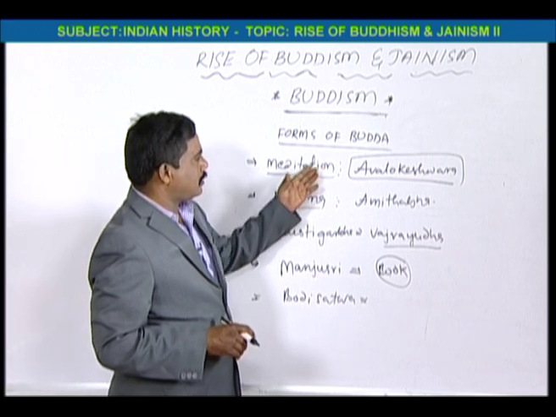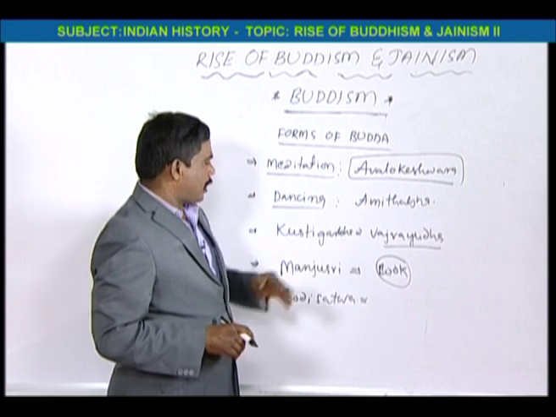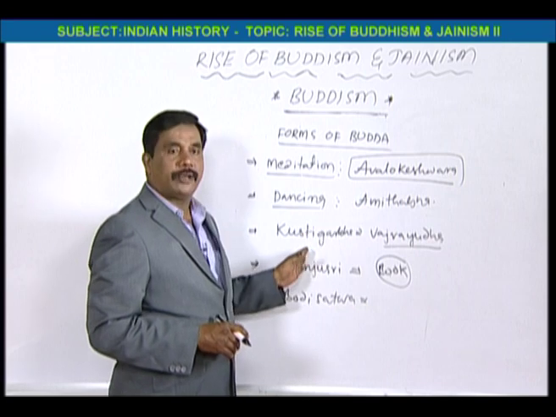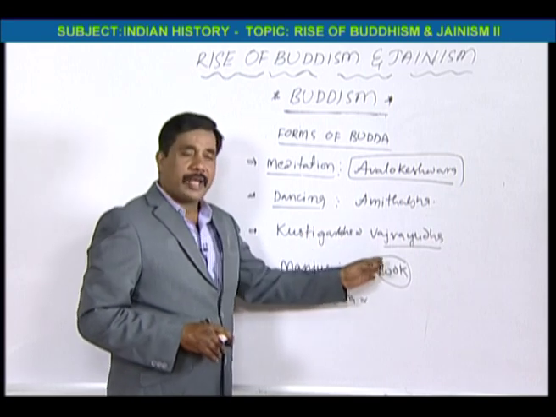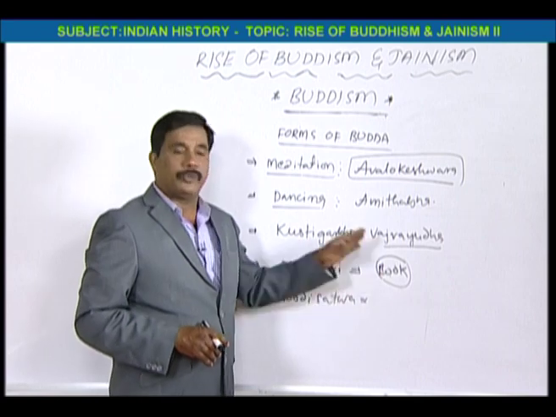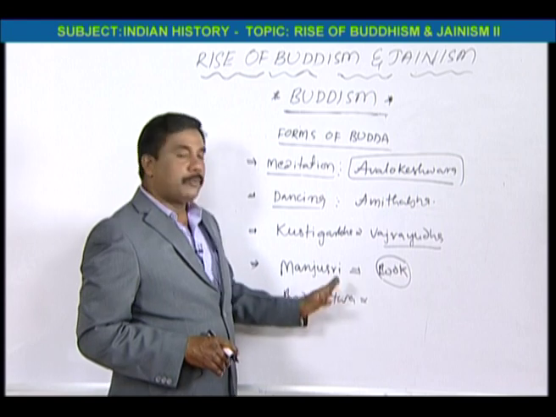Meditation Buddha is called Avalokeshvara. Dancing Buddha is called Amitabha Buddha. If he has a Vajrayudha weapon, it is called Vajrapani Buddha. And if he has a book, it is a Jnana Buddha, that means Manjushri Buddha. And the future, coming Buddha is looking like Bodhisattva Buddha.